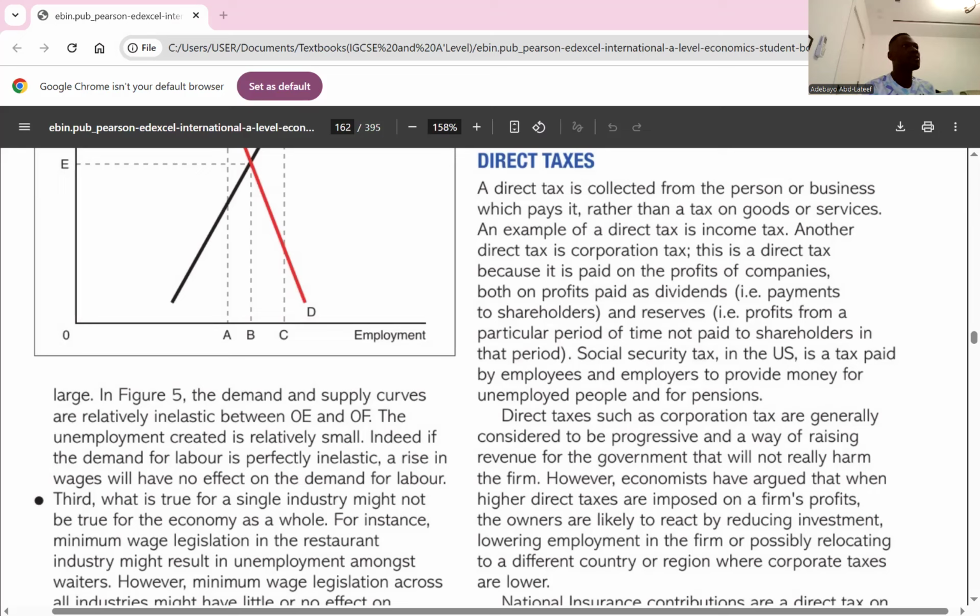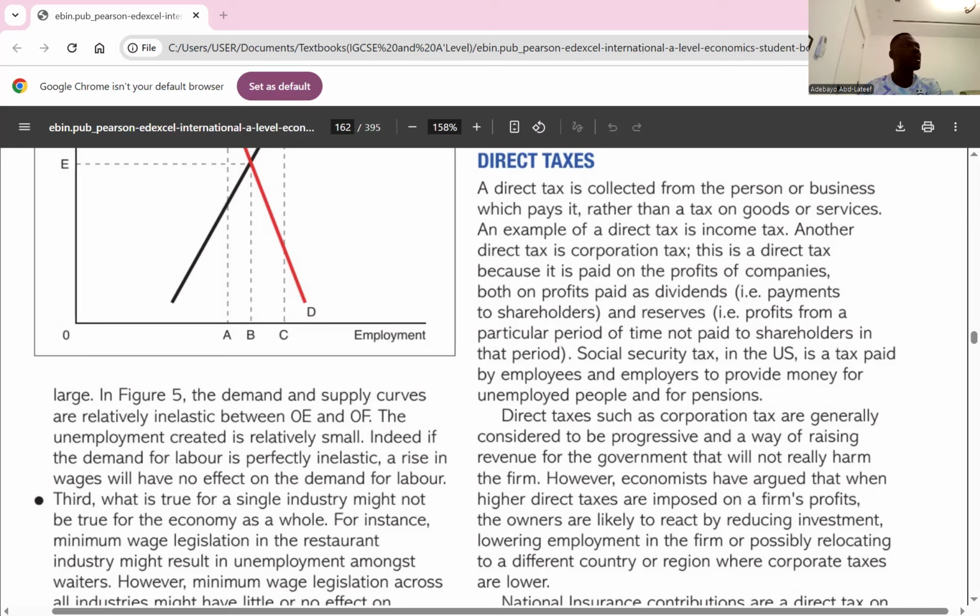Corporation tax affects the profit of firms. Income tax affects the take-home pay of employees. So a rise or a change in direct taxes will affect both the demand and supply of labor. Do you understand? So how do direct taxes intervene in the labor market?